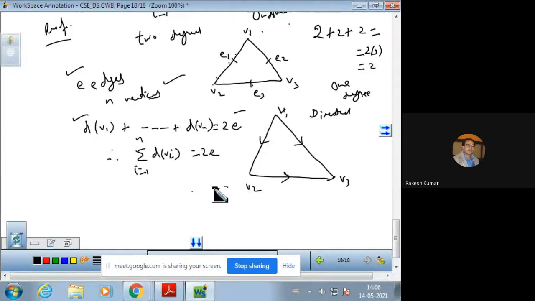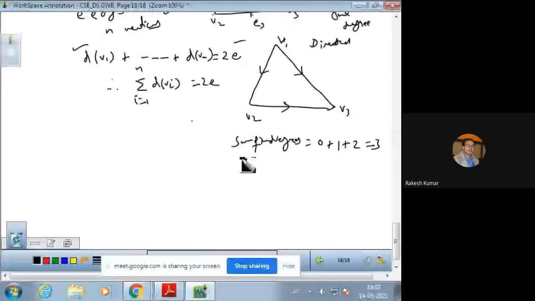Okay, एक मिनट रुकिए, sum of in degrees. Sum of in degrees will be: in degree of V1 is 0 here, in degree of V2 is 1 here, and in degree of V3 is 2 here. This comes out to be 3. And we also require out degree. Sum of out degrees: out degree of V1 is 2, out degree of V2 is 1, and out degree of V3 is 0, that is 3.